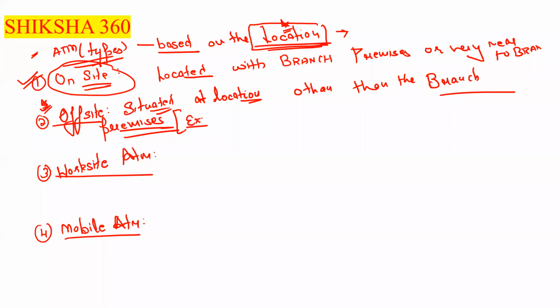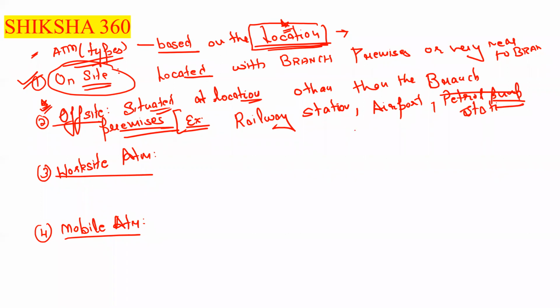Examples are railway stations, airports, petrol pumps, stations, shopping centers and malls. The ATMs located at these places are to be considered as off-site ATMs.